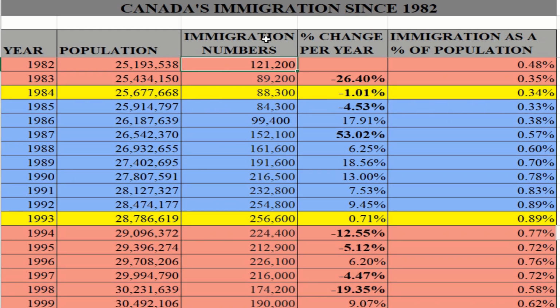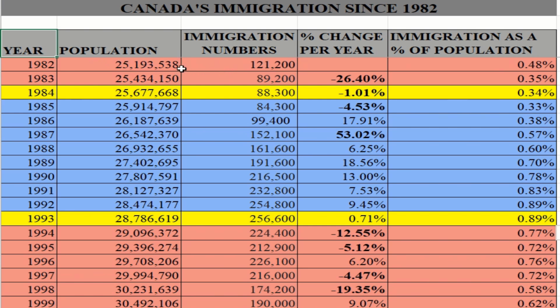Let's discuss a very important and relevant topic. Canada's immigration since 1982. Let's first look at the columns. We have the year, the population, immigration numbers for each year, and percentage change per year, that's a percentage increase or decrease in immigration from year to year. Immigration as a percentage of the population. This column will look at what percentage of the total population was the immigration number for that year.